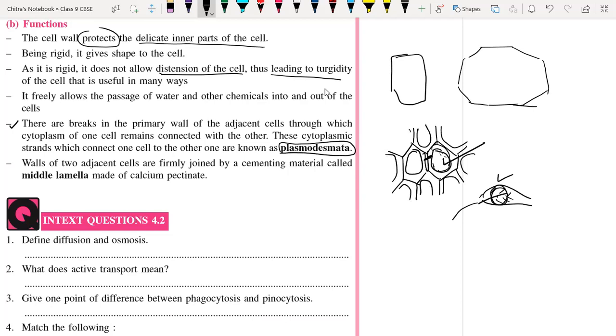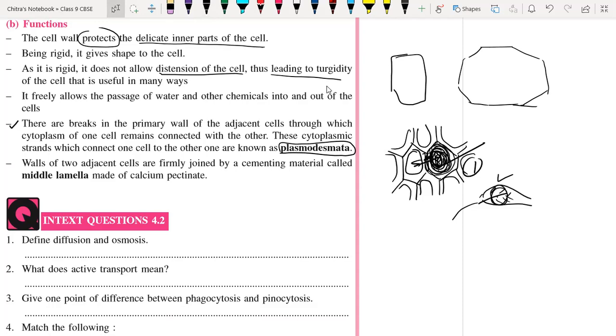So due to the presence of cell wall around all the adjacent cells, the cytoplasm will remain here only, and there is no disturbance in the transportation of food from that cell to that cell, because the cytoplasm and other material remain present here only.